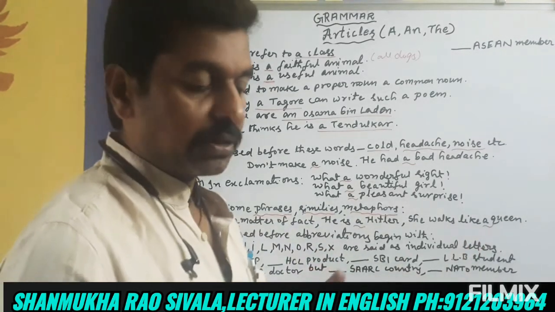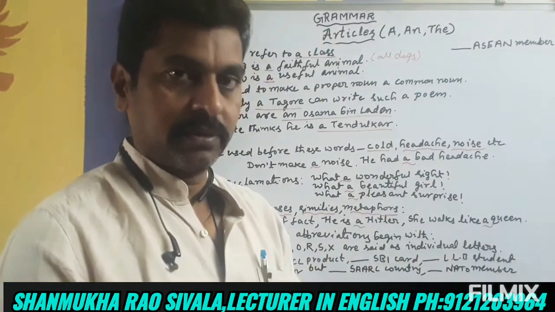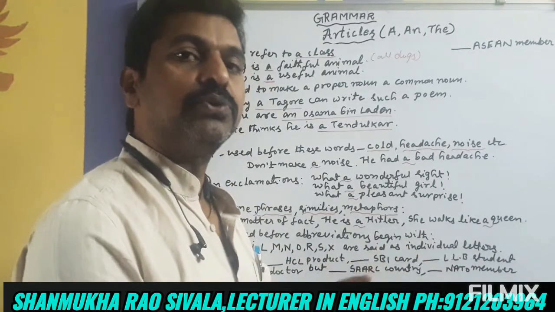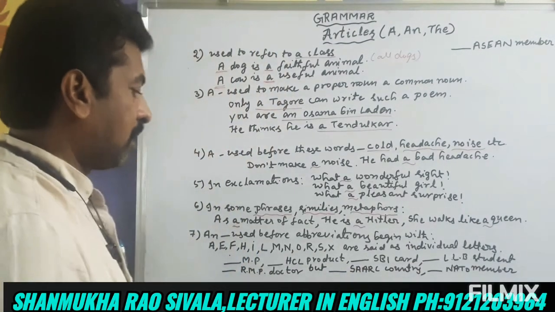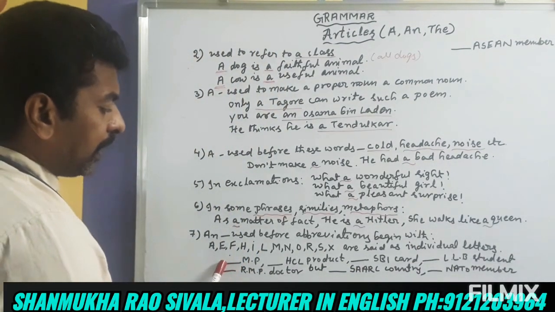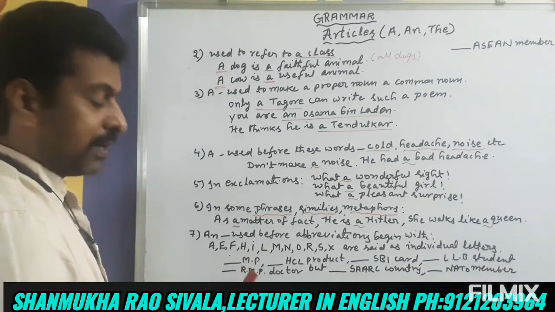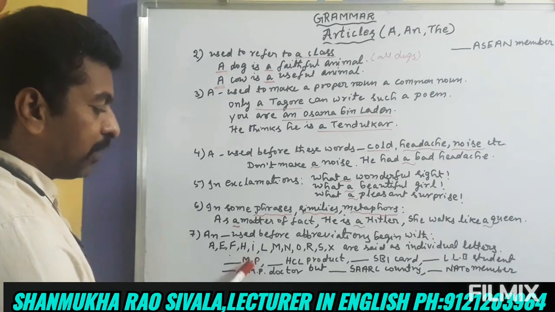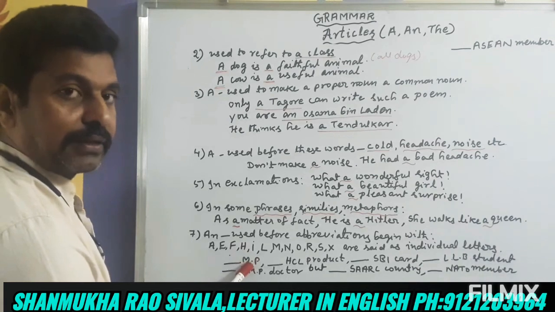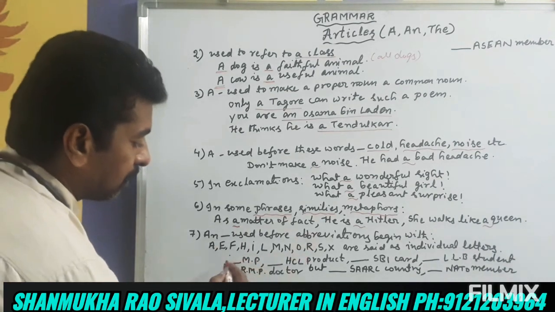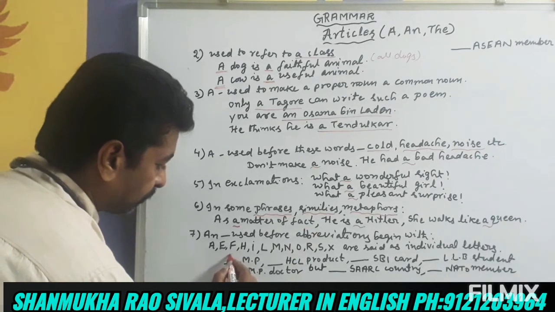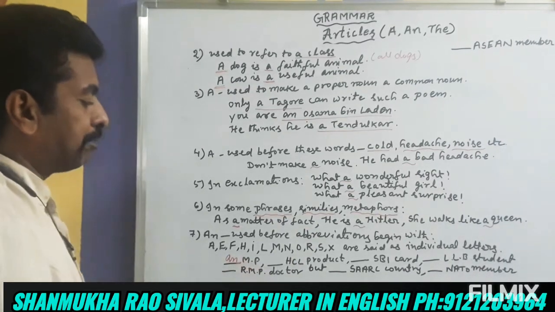In abbreviations, we pronounce individual letters, so before these letters we use an. For example, dash MP. M is pronounced as an individual letter. Before M, according to this rule, comes an MP.